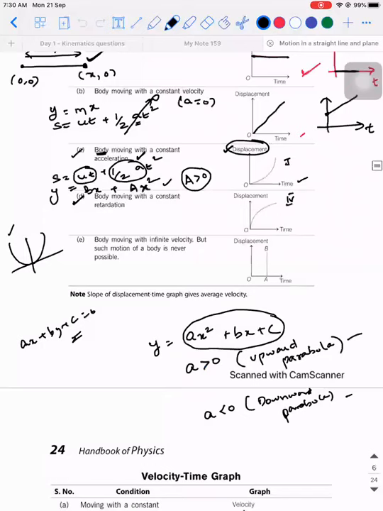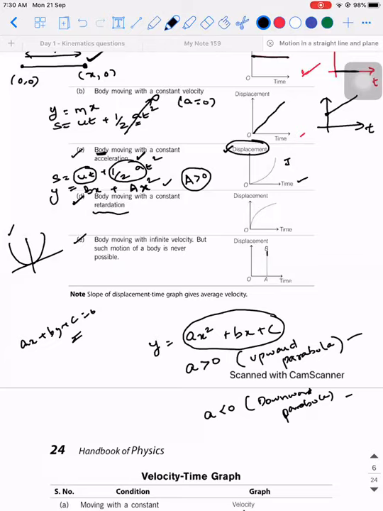So I hope you guys are able to think, right? When it moves with a constant retardation, it is going to be a downward parabola. So it is going to be downward. Actually, this is a part of this graph. So that is why the graph is given in this way. These things we don't worry about. We need not worry about a body moving with infinite velocity, but such a motion of a body is not possible.